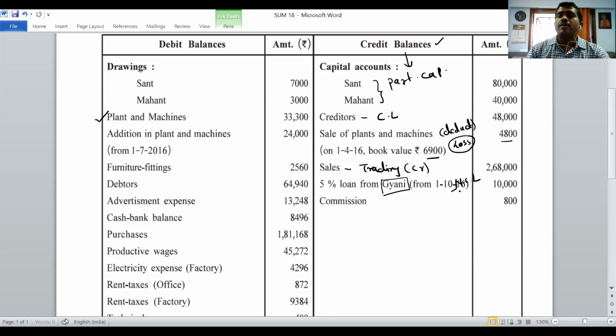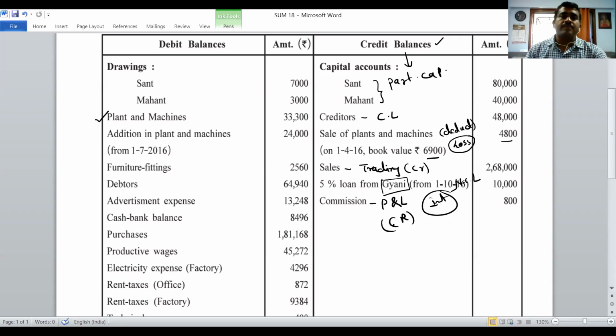Hope you are remembering, non-current liability, plus interest we have to do. Then comes commission. Commission is an income. It will come in the profit and loss credit side. So the credit side had hardly some points, that is completed.